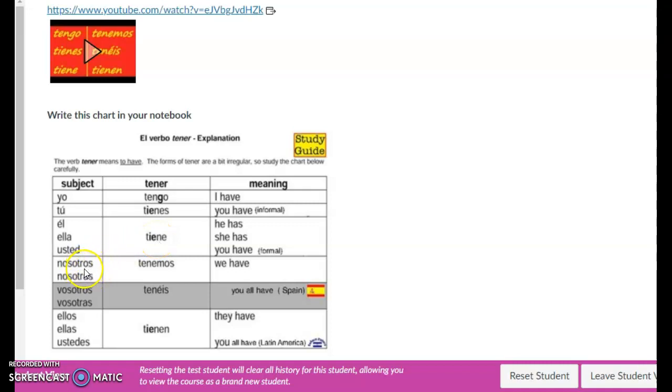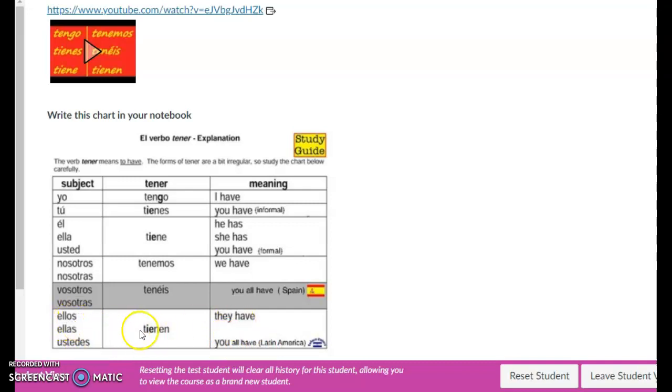If we are talking about we are, even if it is masculine or feminine, it's going to be nosotros, nosotras tenemos. You all have, but just in Spain, okay? Vosotros, vosotras tenéis. In Latinoamerica, we don't use this a lot. So we are not going to use this as much in the class, but sometimes you will see it in some exercises. And if you want to say you all have, you are going to say ustedes tienen.